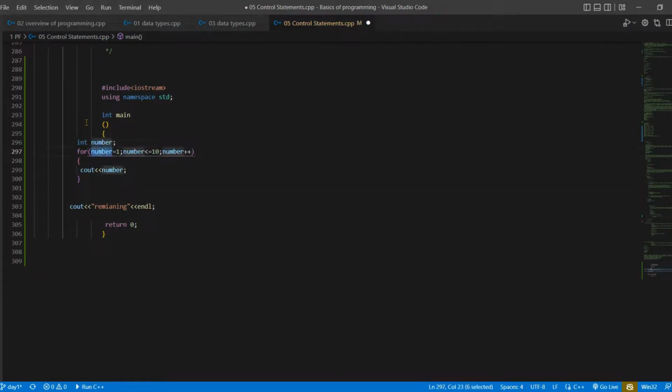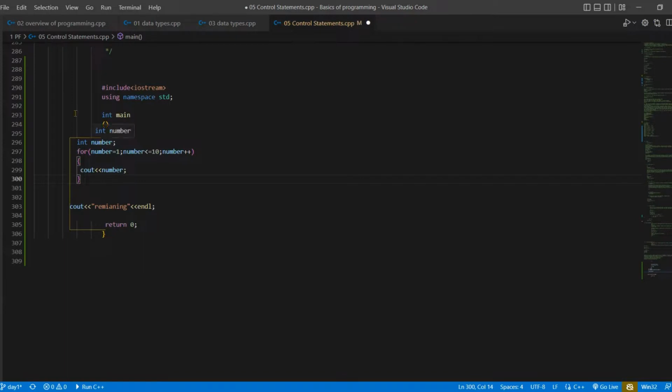So here is the loop. First it will declare or initialize, check the condition, and if the condition is true then execute. Then it will come here and increment the variable, again check the condition and then execute the statement. If the condition is false, it will exit the loop. So this is all about the for loop, and it's nothing more than that. It's simple: initialization first, then condition, and if the condition is true it will execute, and after execution it will increment and then check again. So this is the hierarchy of the for loop.